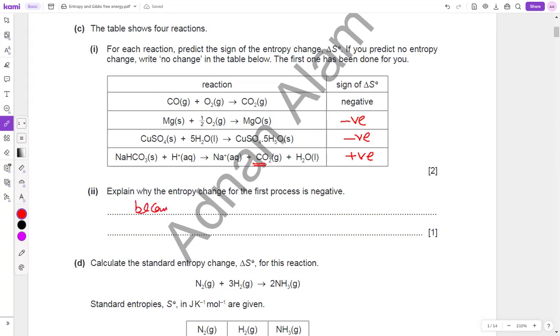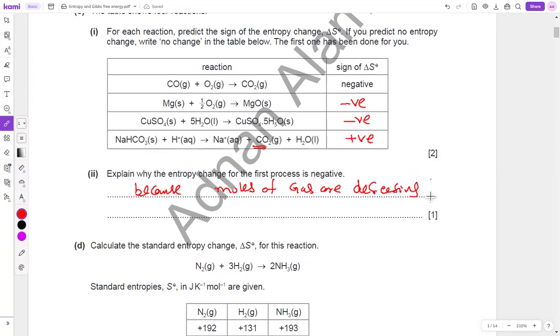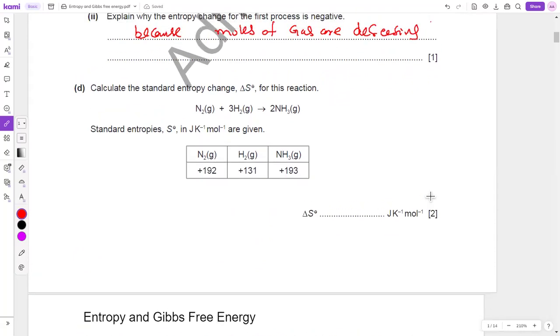Entropy of gas is greater than the entropy of solid, and moles of gas are decreasing. Right? That is the reason. Now, beta, what about the next part? They say you have to calculate entropy change of reaction. How do you need to do it?